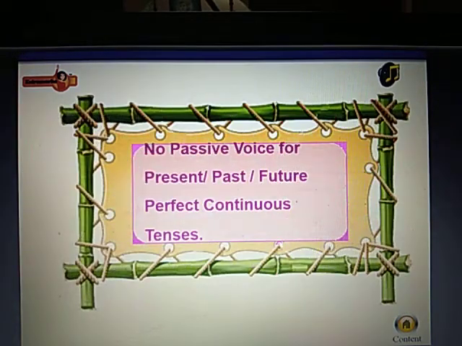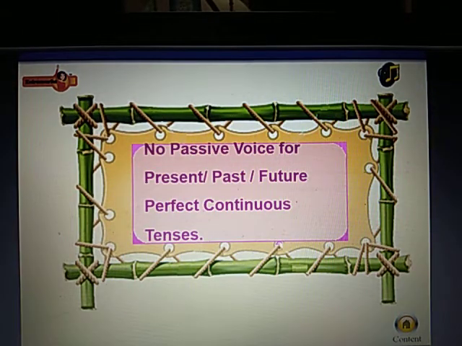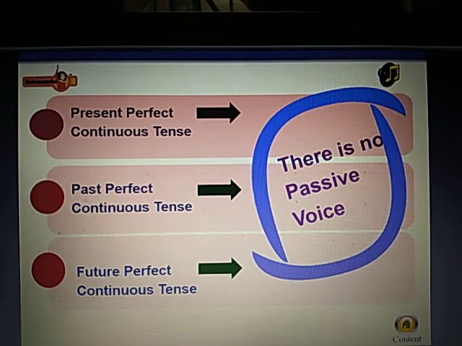No passive voice for present, past, future perfect continuous tenses. Always remember that in present perfect continuous tense, past perfect continuous tense, future perfect continuous tense, there is no passive voice.